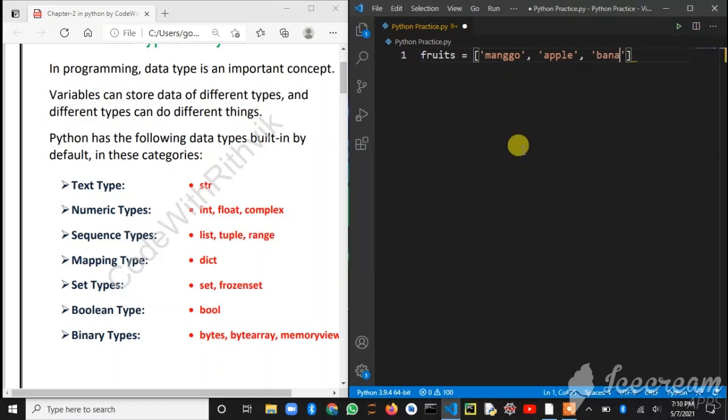So this is a list example. Like this, it stores the values which we give to it. The fruits variable is called a list because it is storing a list of fruits which we are giving it. Tuple works like this also; range I will explain after 2 minutes.